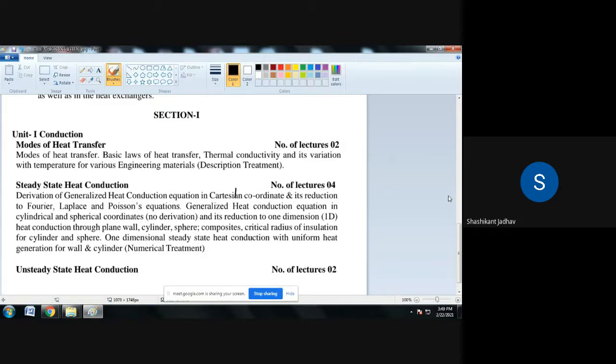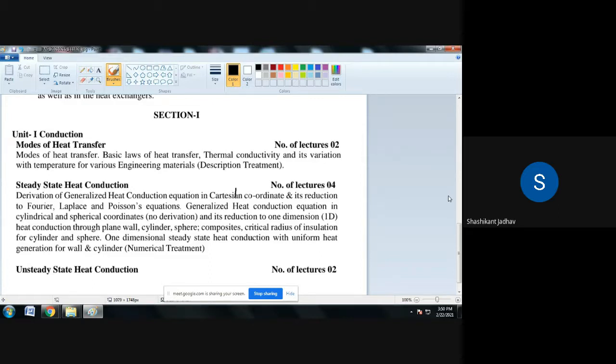Then basic laws of heat transfer. Then thermal conductivity and its variation with temperature for various engineering materials.